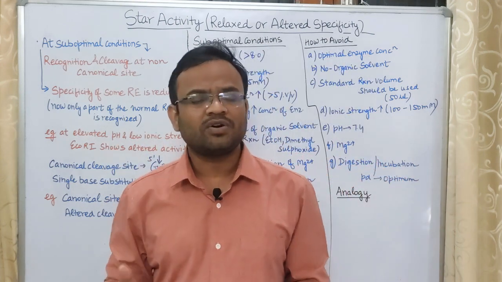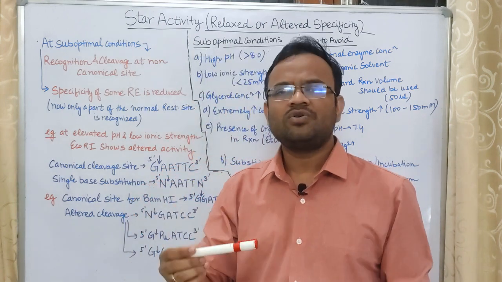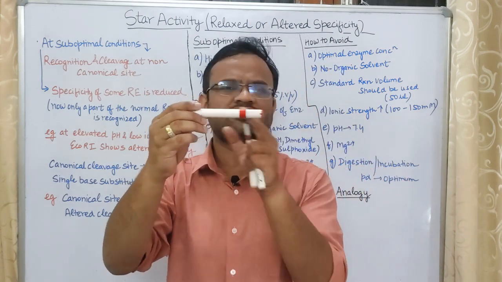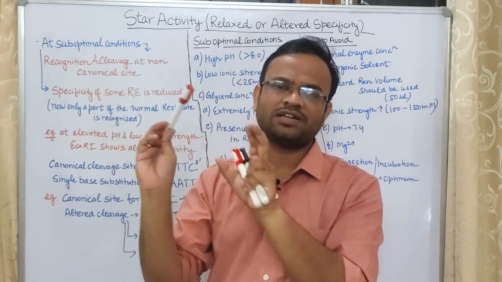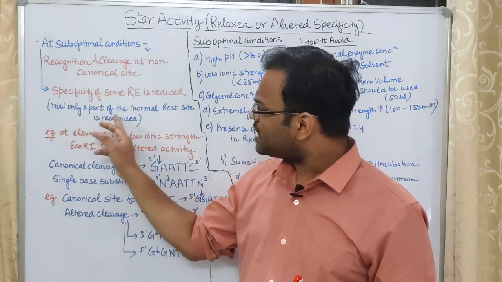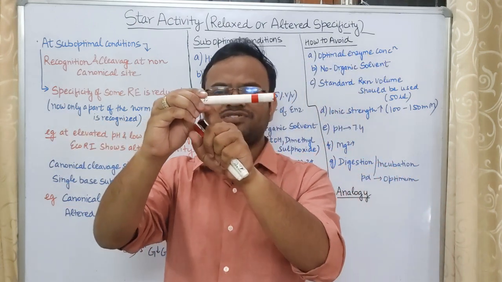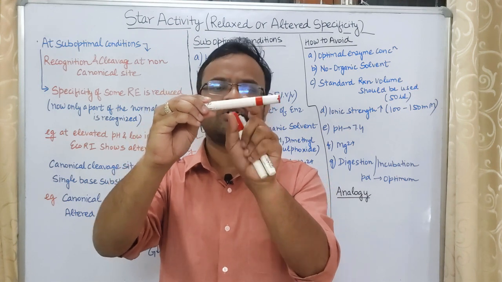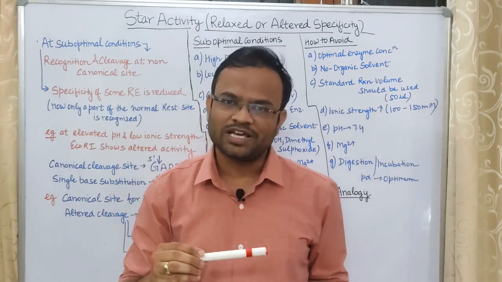How is this specificity being reduced? Because now the entire restriction site is not recognized, only a part of it is recognized by the restriction enzyme. As written here, only a part of the normal restriction site is recognized. Previously the entire restriction site was recognized. Now only a small part will be recognized like this, and then cleavage will take place.